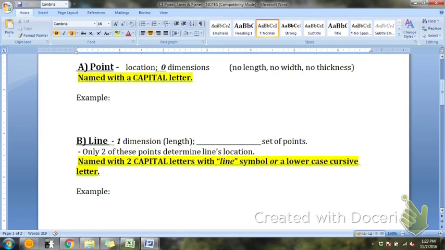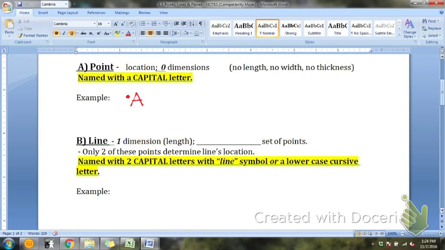You also should put in there that it is named with a capital letter. I think it's also helpful to draw an example of what we mean by that. So a point is what we think of as a dot, and it's named with a capital letter. So I would say that this is point A.